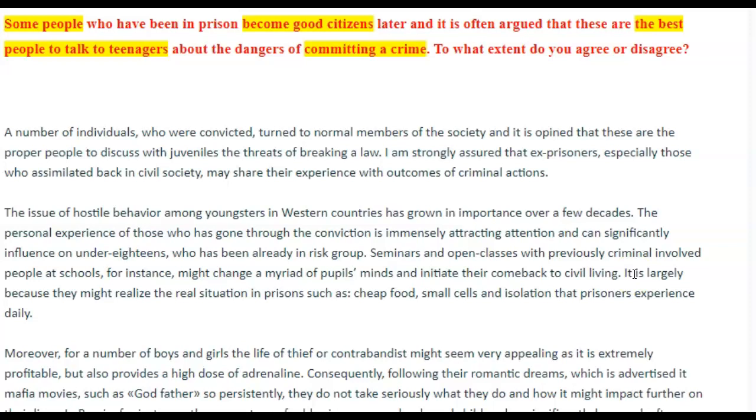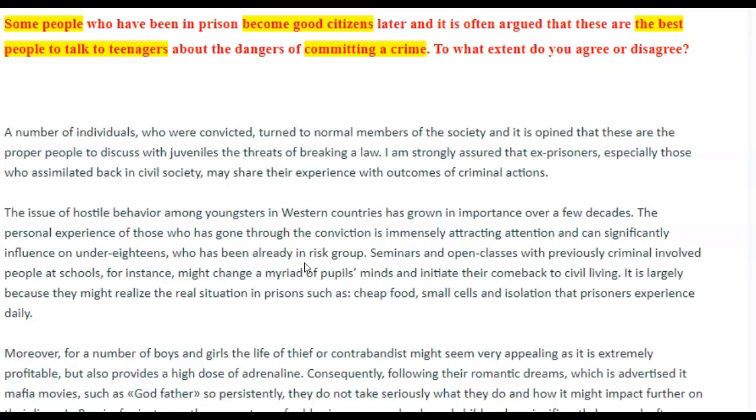It is largely because they might realize the real situation in prison, such as cheap food, small cells, and isolation that prisoners experience daily. Okay, it's all right. I still think you could have done a little bit more to tell us why the ex-prisoners are the best people. Again, this idea here, the best. Why can no one else do this? For example, why can't police officers who work in the prisons tell the young people about these things? Okay, so you really need to make it a little more developed, a little more detailed.